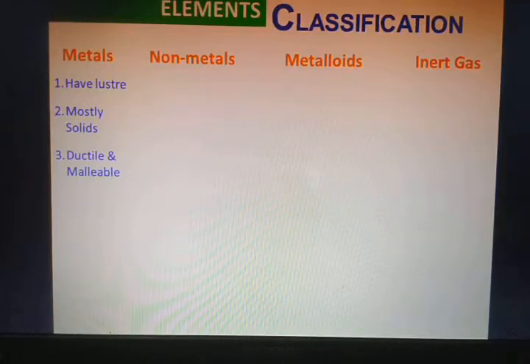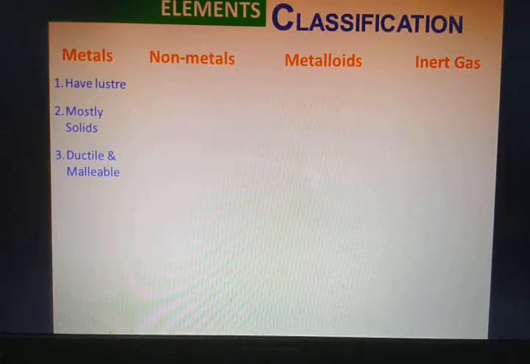Clear? Okay. Moving to the next, that is, mostly solids. We will see that metals mostly occur in nature in the form of solids. We are aware that there are three states of matter: solids, liquids, and gases.